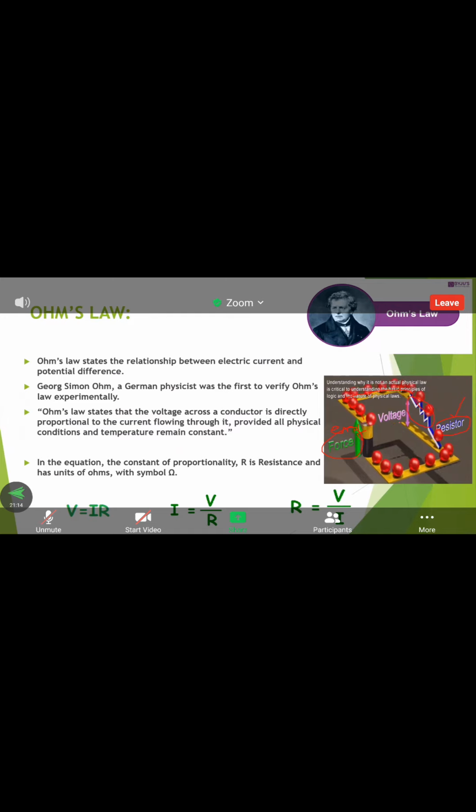So these three are the important factors. The force is denoted by V, the voltage. The resistor is important, that is R. Next, the electron movement through the conductor is denoted by I.